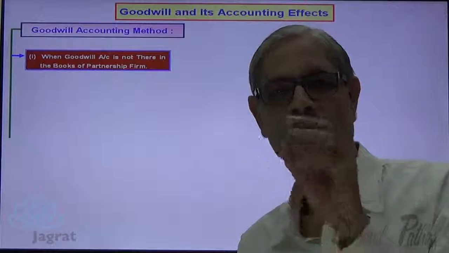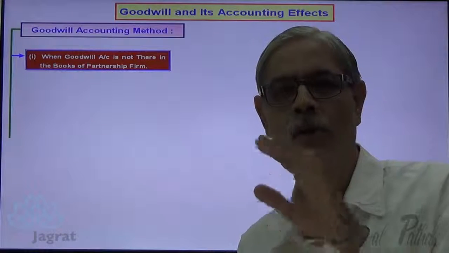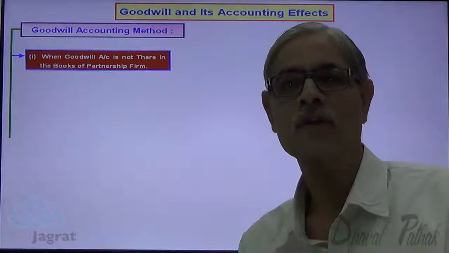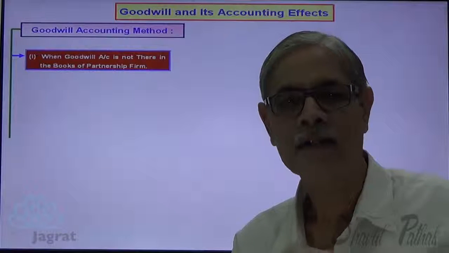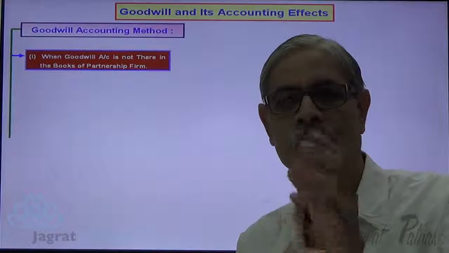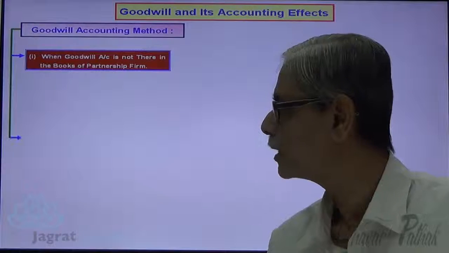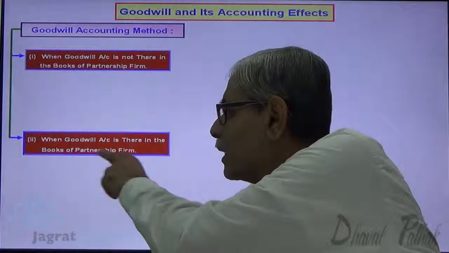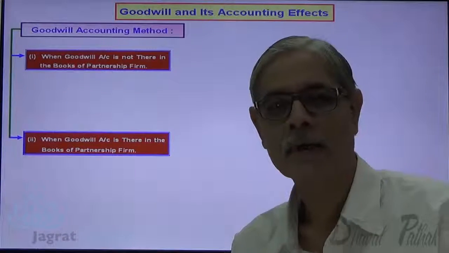Or, the same point in the third way: no goodwill is disclosed in the balance sheet. There is no existing goodwill in the books of accounts. This is one situation. In this situation, how the goodwill accounting is made, that we shall consider. The other situation, in contradiction, is when goodwill account is there in the books of the partnership firm, how to go for its accounting.